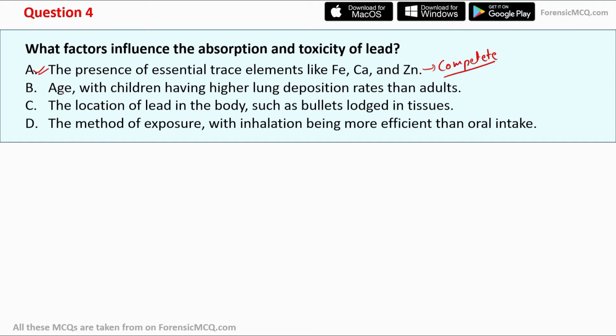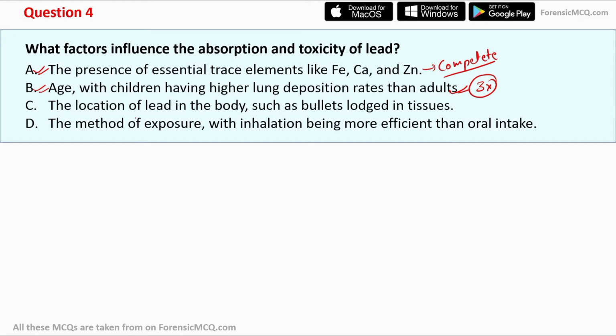Moving to the B part, that is age, with children having higher lung deposition rate than adults. And this is also correct because in case of children, the absorption rate is usually 3x or 3 folds as compared to adults in case of lung deposition of lead. So option B is also correct.